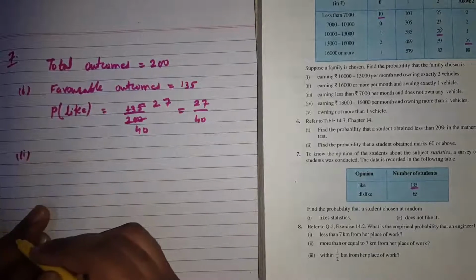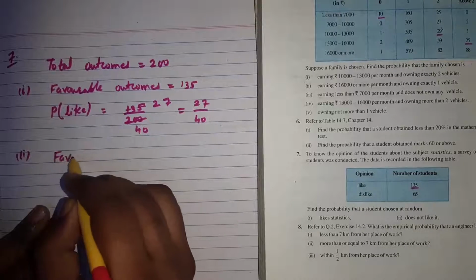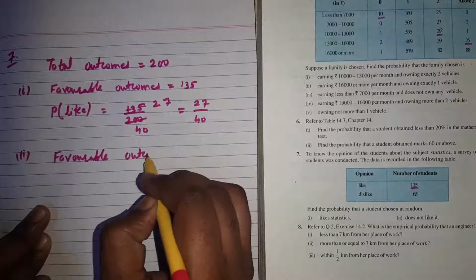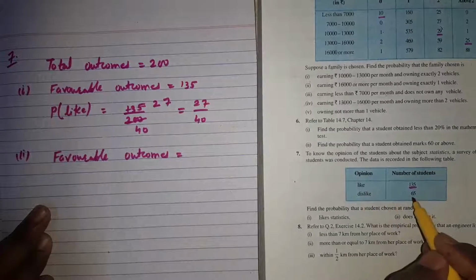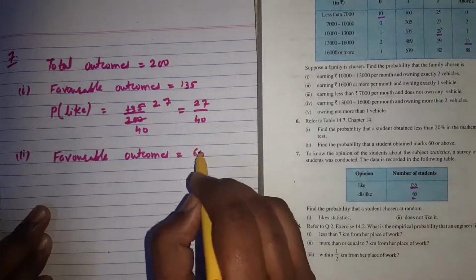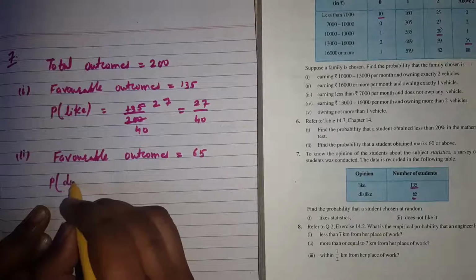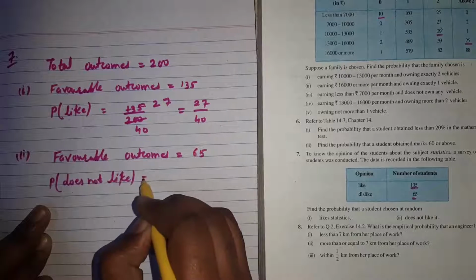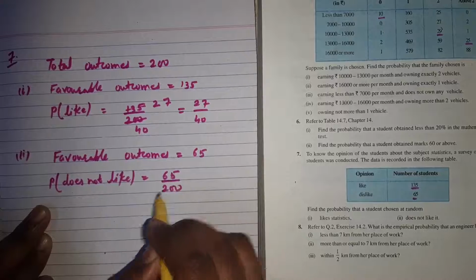Second part, does not like it. The favorable outcomes are given for dislike, 65. So the probability of does not like is equal to favorable outcome upon total outcome.